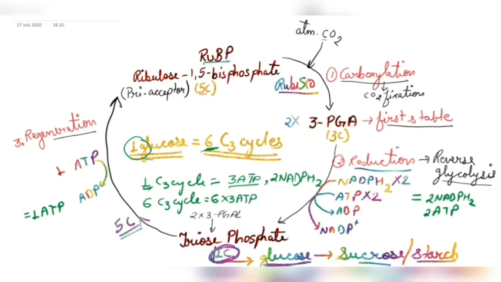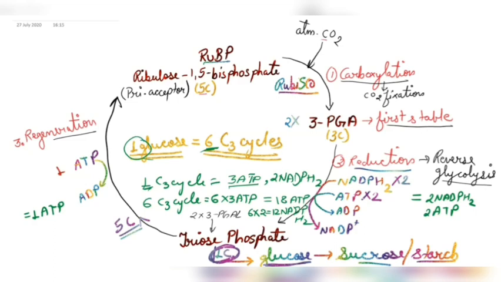So you won't have to learn anything. It's very easy to remember. It will be equal to 18 ATPs. And if we talk about the NADPH2, then 6 multiplied by 2 equals 12 NADPH2. So as you can see, for one molecule of glucose, we need 6 C3 cycles, and we use 18 ATP molecules and 12 NADPH2 molecules.